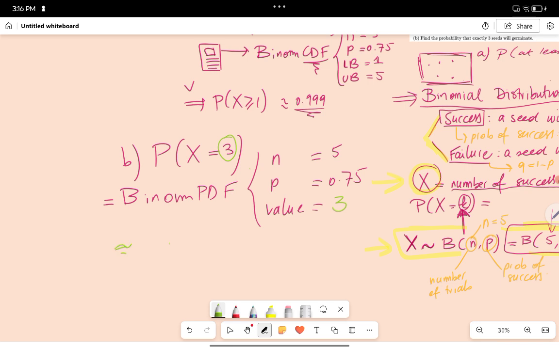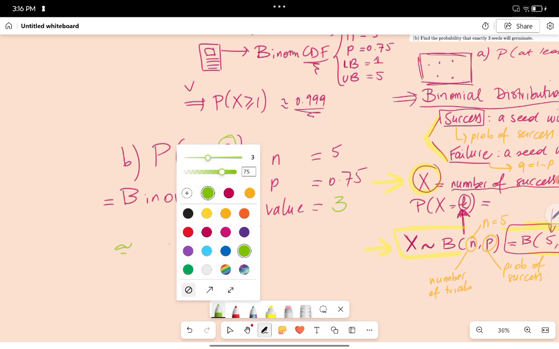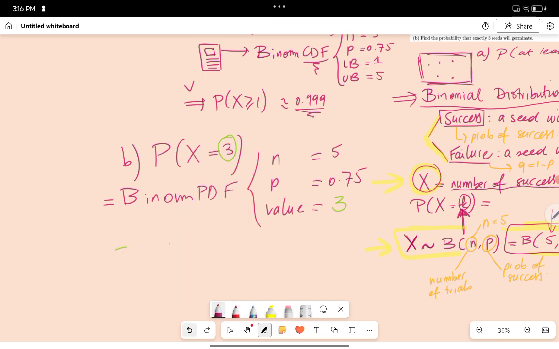This will be approximately 0.264. So this actually means that there's a 26.4% chance that we will have exactly 3 seeds that will germinate. So 3 seeds out of 5 will germinate, and that is a probability of 26%.